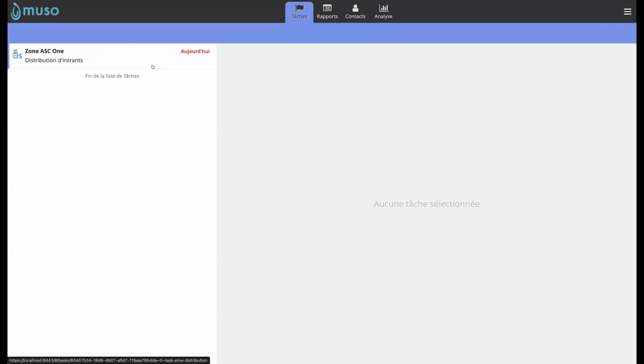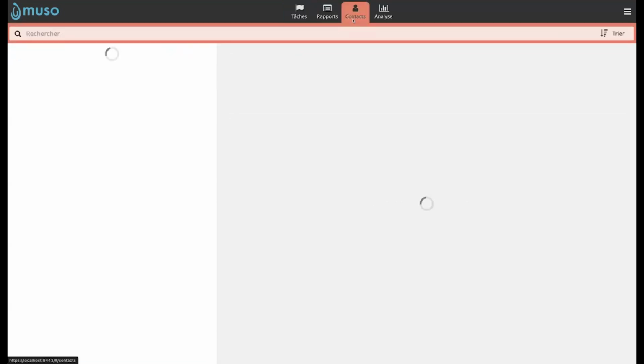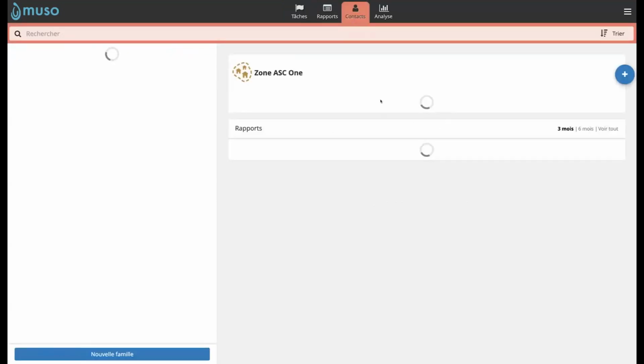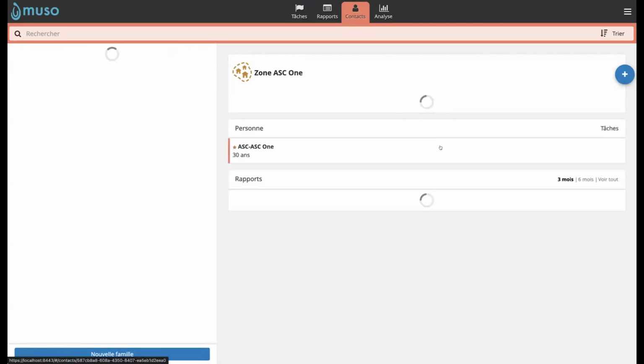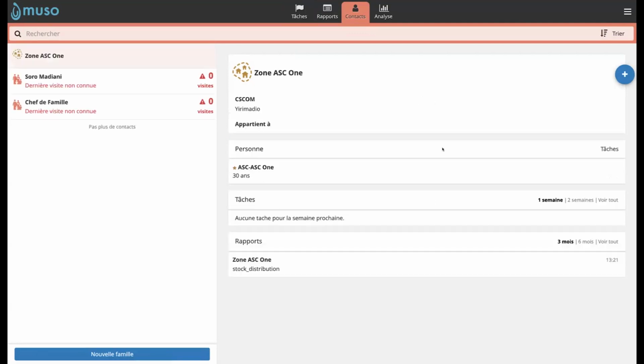Here we go. So now we have a distribution of inputs that appears here in the tasks. So first of all, I go to the contacts to see what is actually my stock. What is the state of things in there? Sorry, the page is loading. Voilà. You see, currently I don't even have